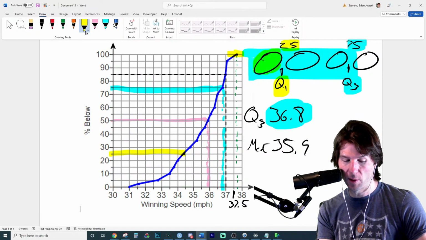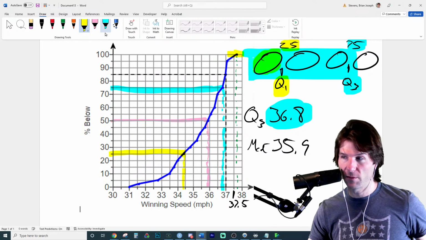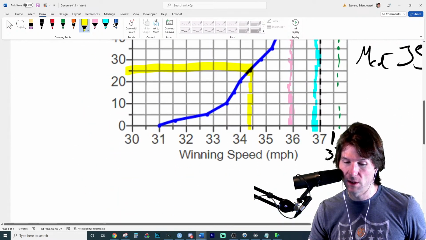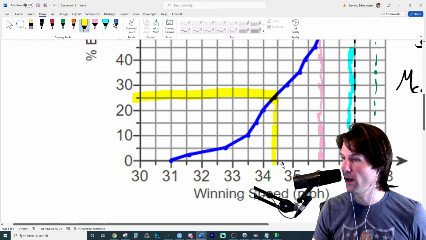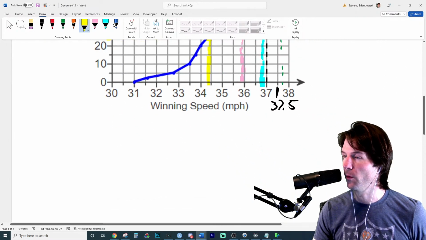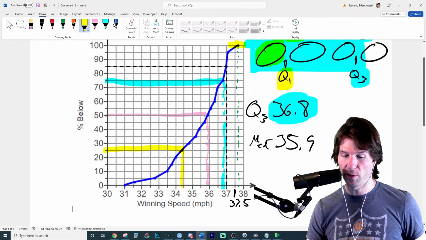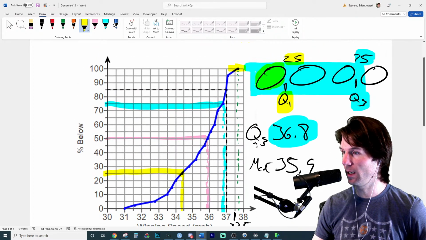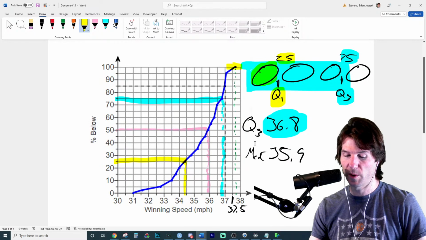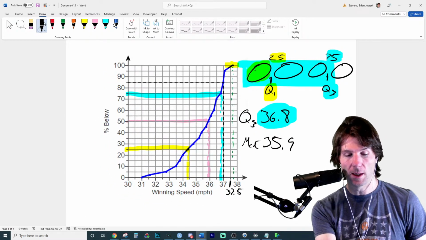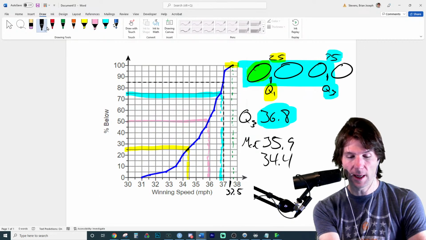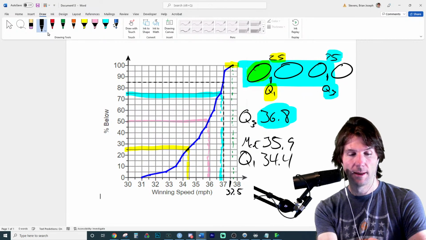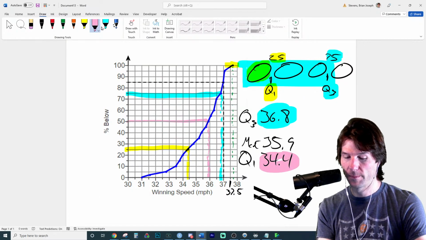And that's going to be right below. You notice it's not quite on it. If you look at it really closely, you can tell it's not quite at 34.5, because that'd be between these numbers. So it's 34.4. So that's at 34.4 right there. It's close, but not there. So 34.4. And so now we go here to Q1. And there we go right here.